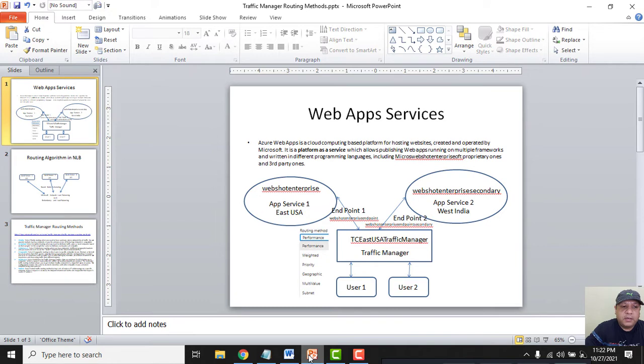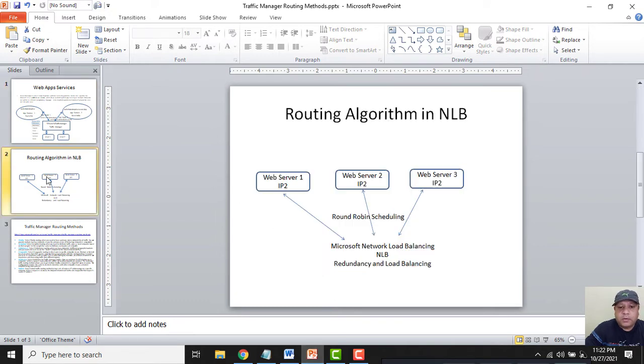What was happening in Microsoft Load Balancer? We used to have some web servers in which we configured the websites, and then we configured network load balancing in which we added the web servers. Whenever a user accessed the clustered IP of the Microsoft Network Load Balancer, round robin scheduling worked behind the web servers.